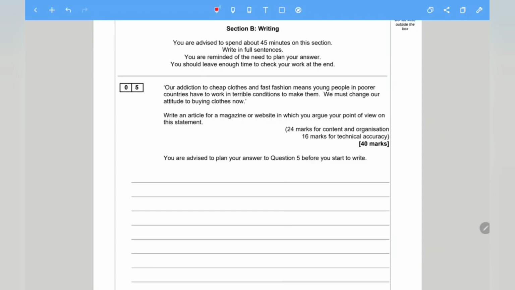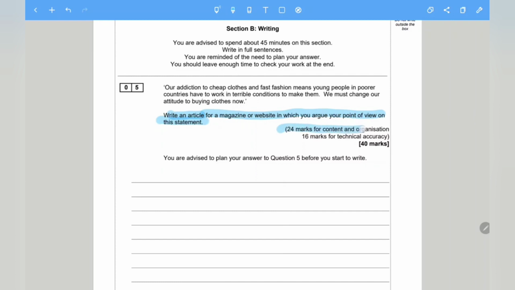Today we are focusing on Language Paper 2 Section B, specifically looking at writing an article. So we have the following question which reads: our addiction to cheap clothes and fast fashion means young people in poorer countries have to work in terrible conditions to make them. We must change our attitude to buying clothes now. Write an article for a magazine or website in which you argue your point of view on this statement.